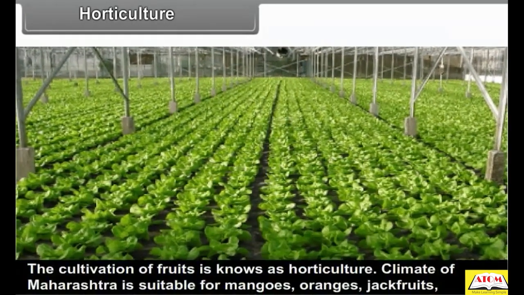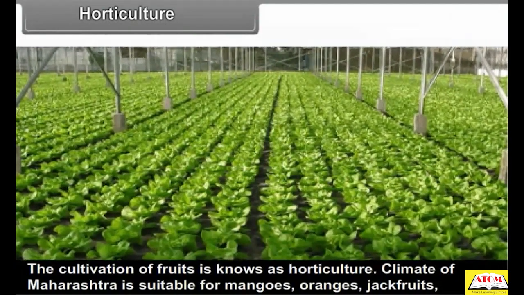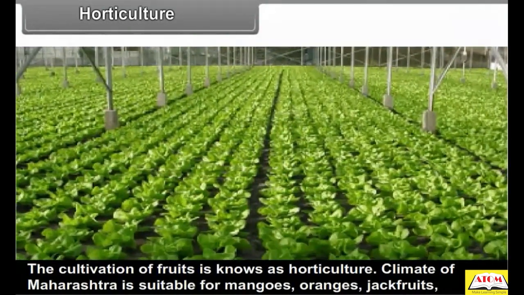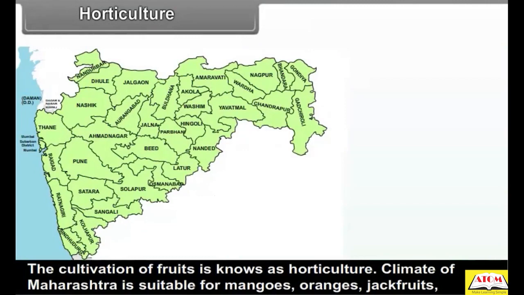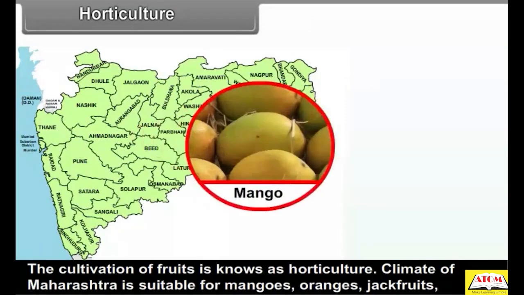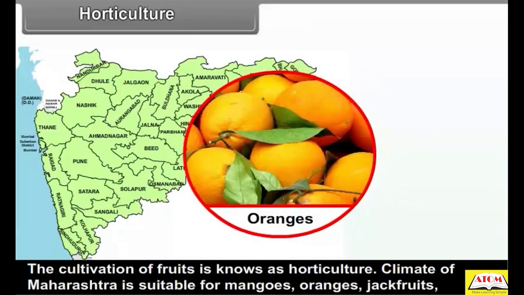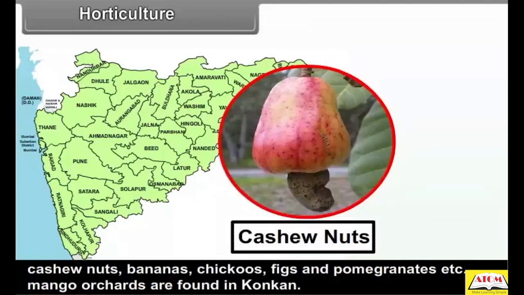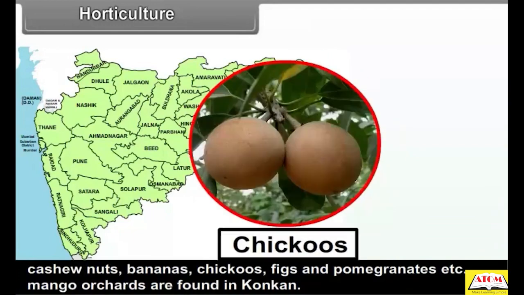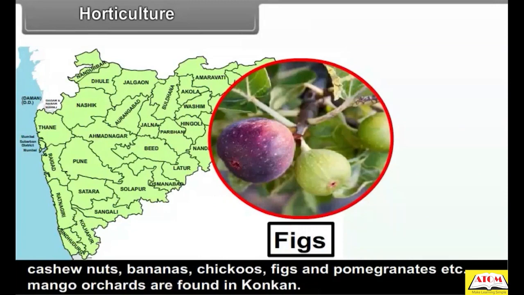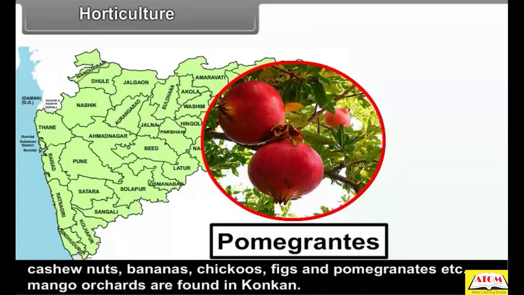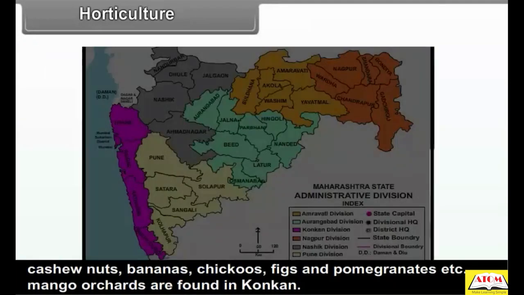Horticulture. The cultivation of fruits is known as horticulture. The climate of Maharashtra is suitable for mangoes, oranges, jackfruits, cashew nuts, bananas, chikus, figs and pomegranates, etc. Mango orchards are found in Konkan.